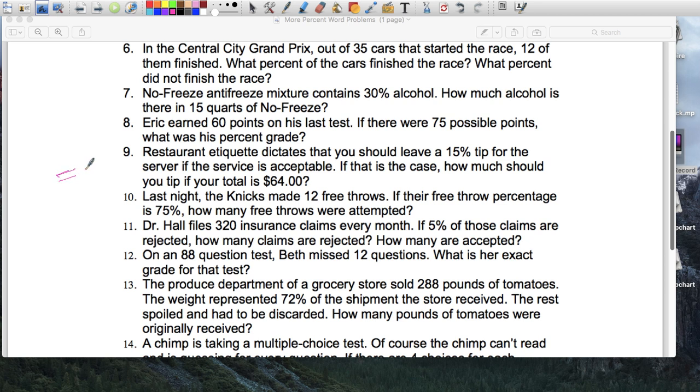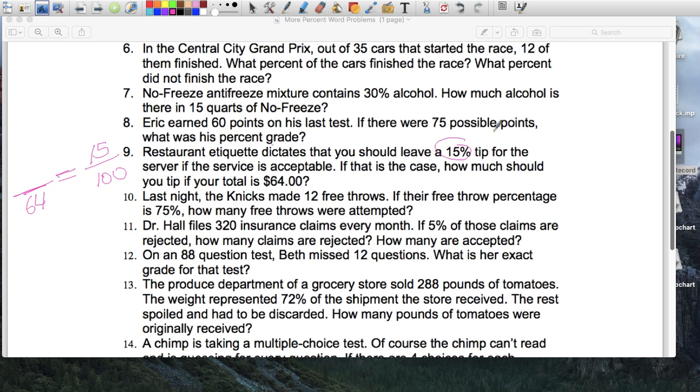So, out of 320, 5% got rejected. The insurance said, no, we're not going to pay for them. So what's 5% of 320? That's the question right here. We can simplify this. Divide by 5 is 1. And 100 divided by 5 is 20. So I'm going to use this ratio. I simplify 5 over 100 to 1 over 20. Is there a relationship now? Times 16, right? So on top it would be times 16.